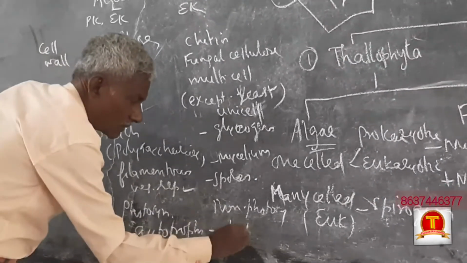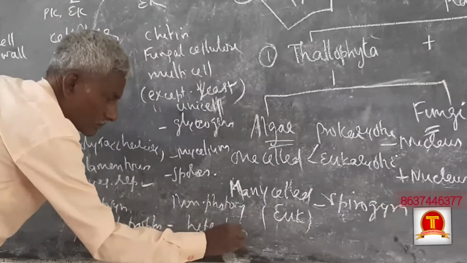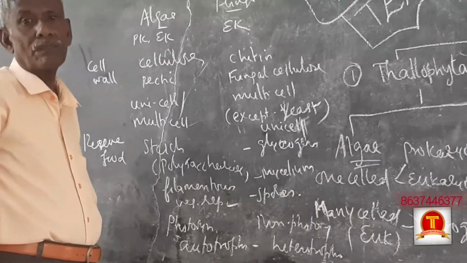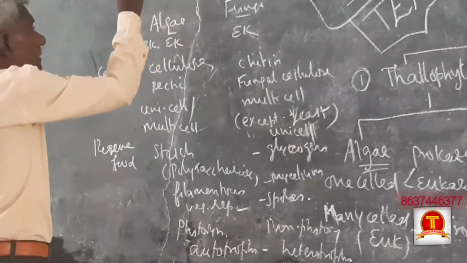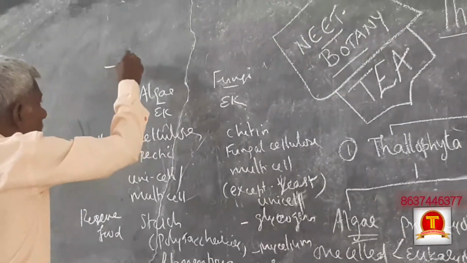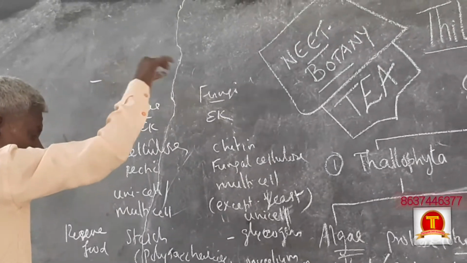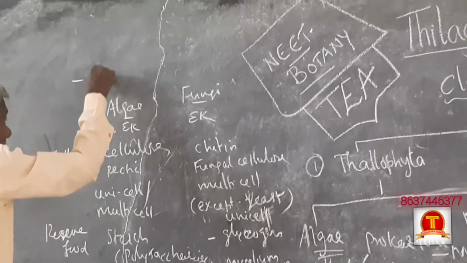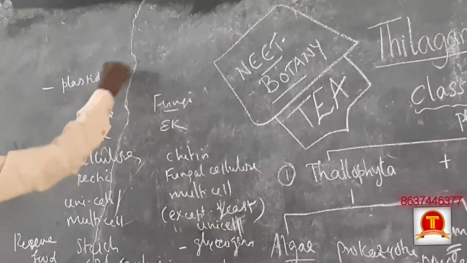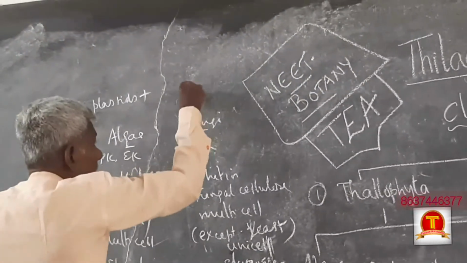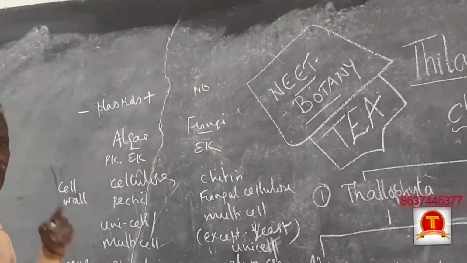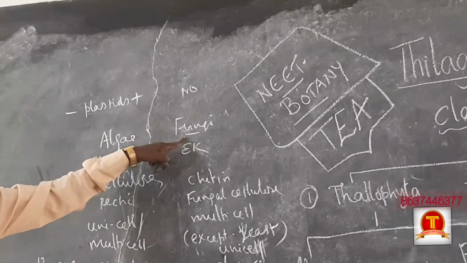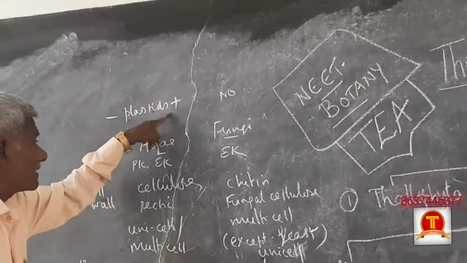These are heterotrophs. Algae have plastids.